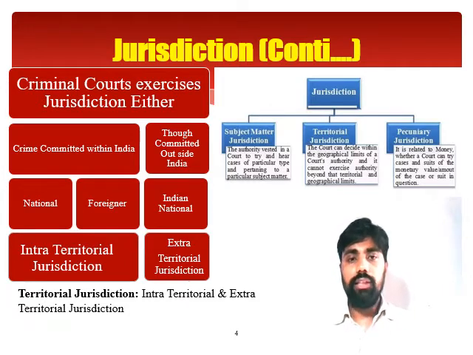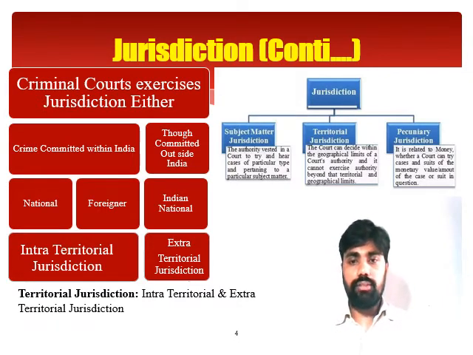What does it mean? If a crime is committed within the territory of Delhi, then the Delhi courts would have jurisdiction. The Delhi lower court, Chief Judicial Magistrate Court, the High Court, Sessions Court, or even the Supreme Court of India would have jurisdiction if the crime is committed by an Indian national or by a foreign national, and that is called the intra-territorial jurisdiction.